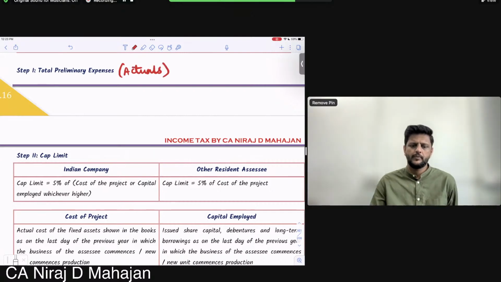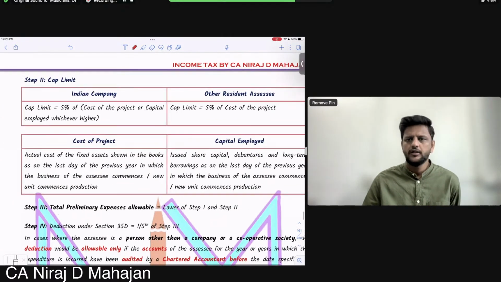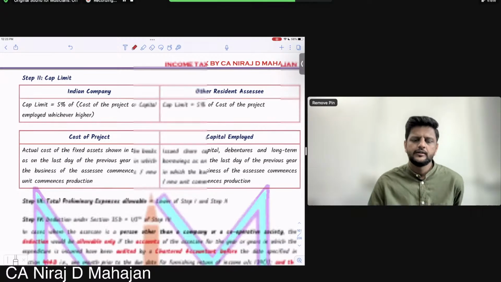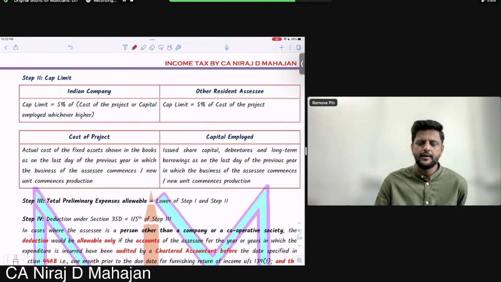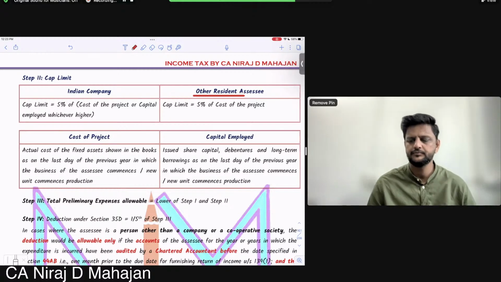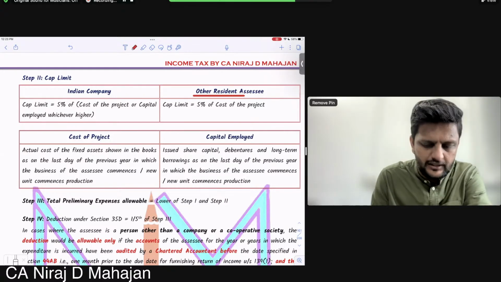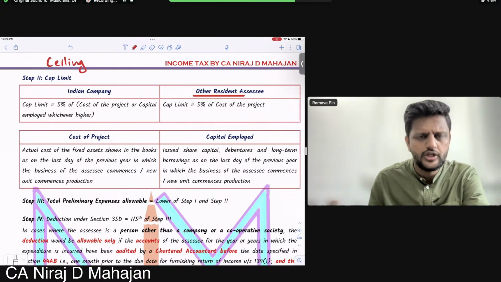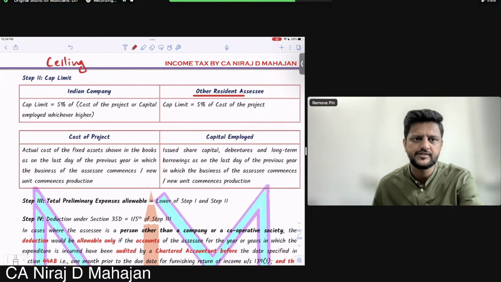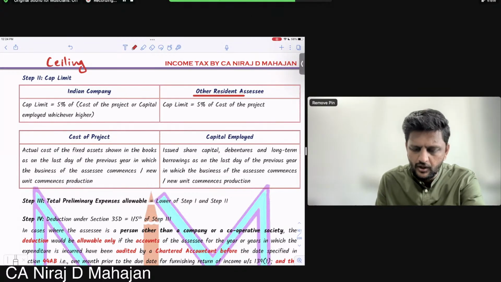Fine till here? Step 2, cap limit. Cap limit means ceiling limit. Check: if it is an Indian company, then the cap limit is 5% of cost of project or capital employed, whichever is higher. But for other than company, other resident assessees, it is just 5% of the cost of the project. That will be the ceiling limit. So different limits are given for different types of assessee. Only for a company we have a different limit: 5% of cost of project or capital employed, whichever is higher.